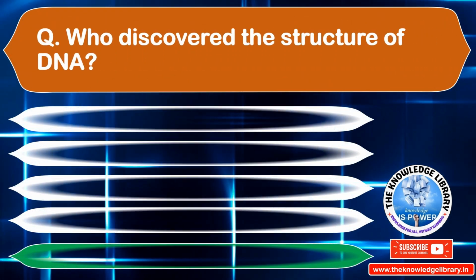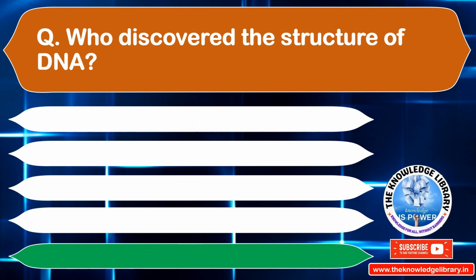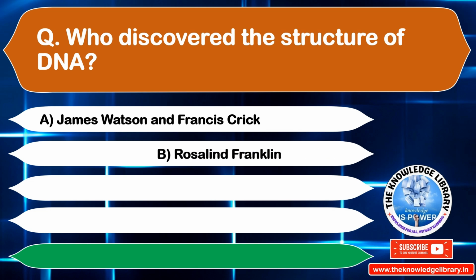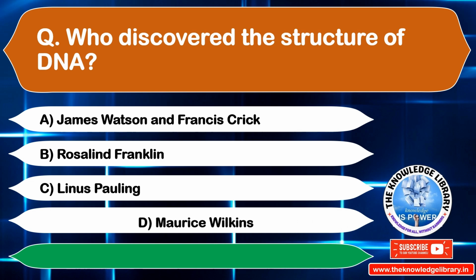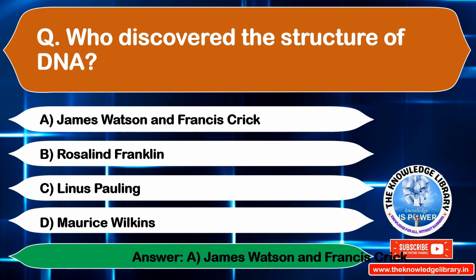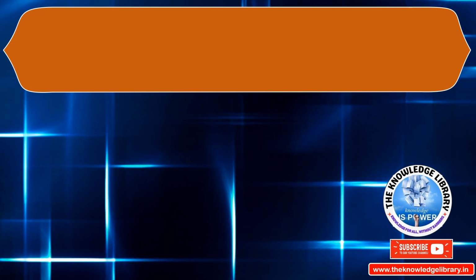Who discovered the structure of DNA? Option A, James Watson and Francis Crick. Option B, Rosalind Franklin. Option C, Linus Pauling. Option D, Maurice Wilkins. The correct answer is option A, James Watson and Francis Crick. Moving to the next question.